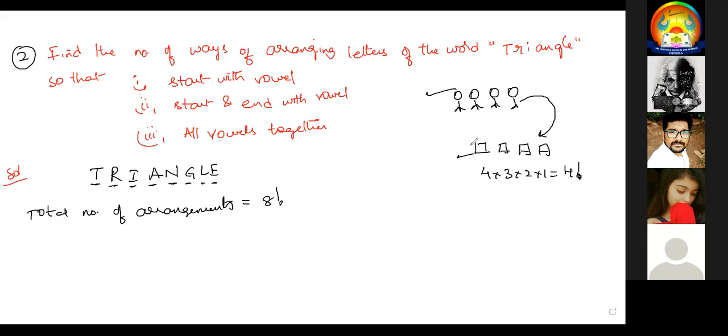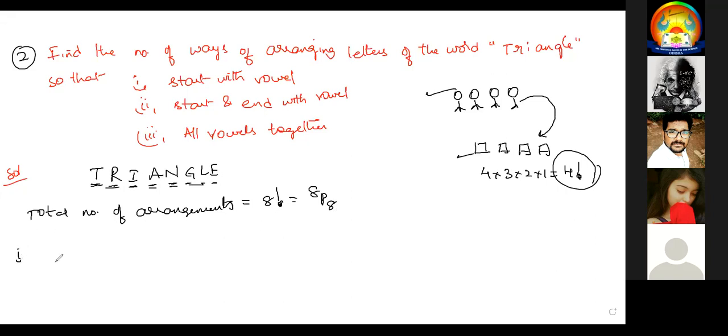Like that, here how many blanks we have? 8 blanks. How many letters? 8 letters. 8 letters can be arranged in 8 blanks in 8 factorial ways. Remember that.